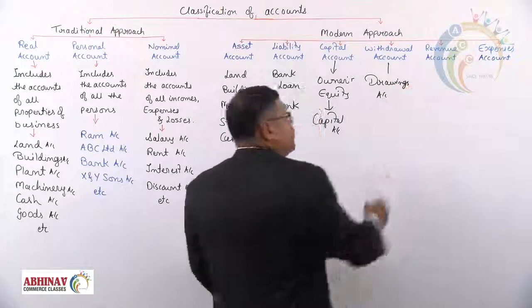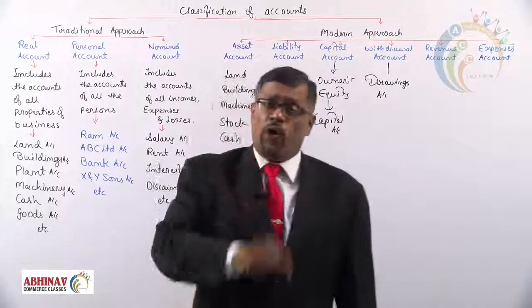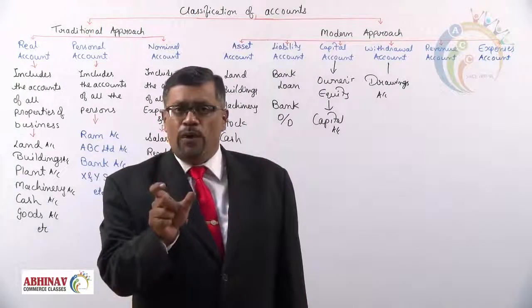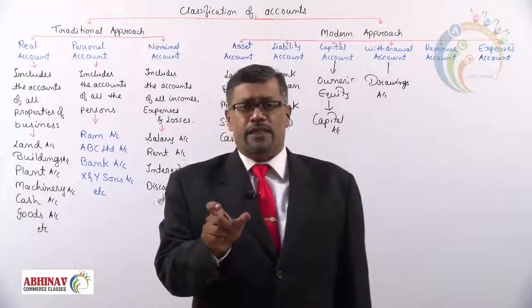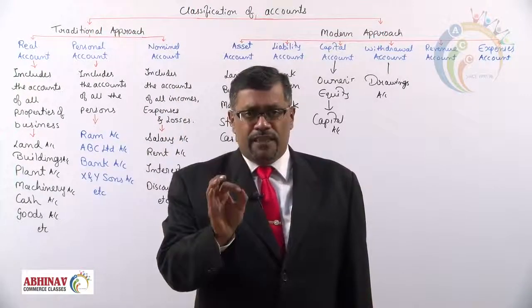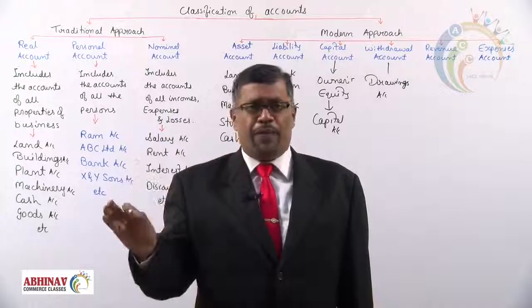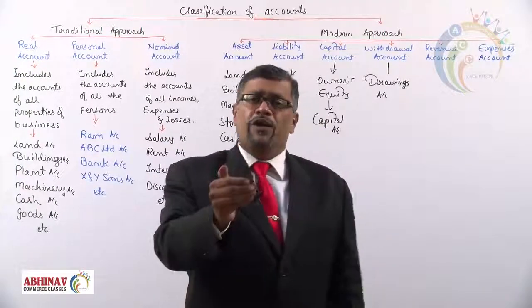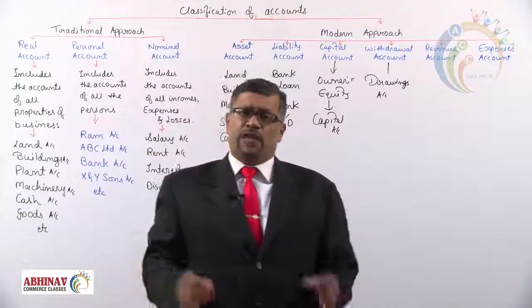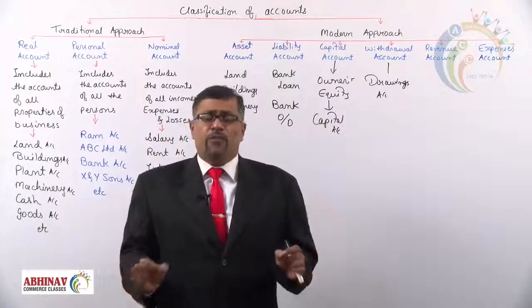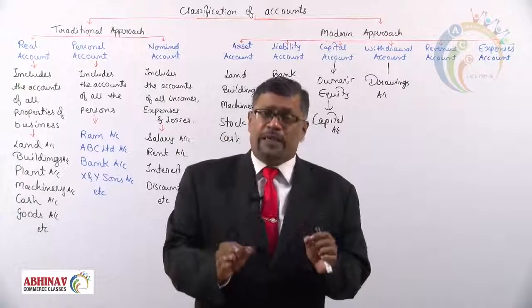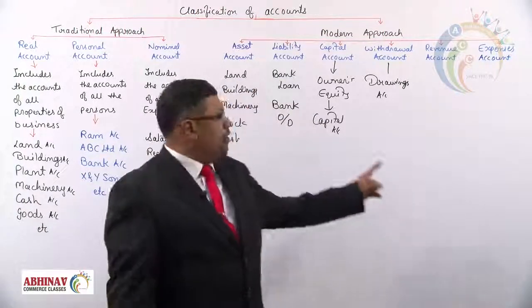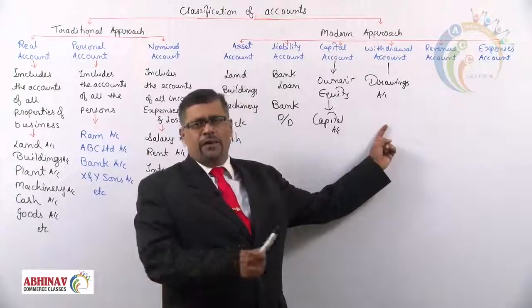We never open an account as withdrawal account. Classification is withdrawal account, but that withdrawal in accounting is called drawings. When a person in a sole proprietorship business or a partner in a partnership business withdraws money, not only money, but cash or any asset from the business for his private use, we call that drawings. Nothing but withdrawal account.